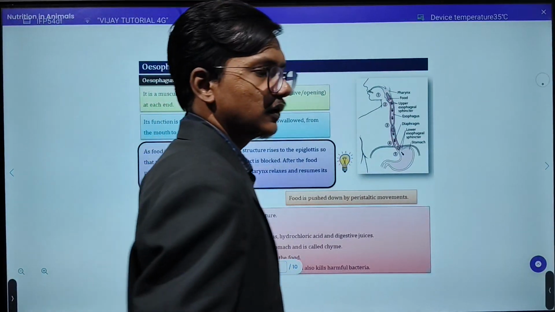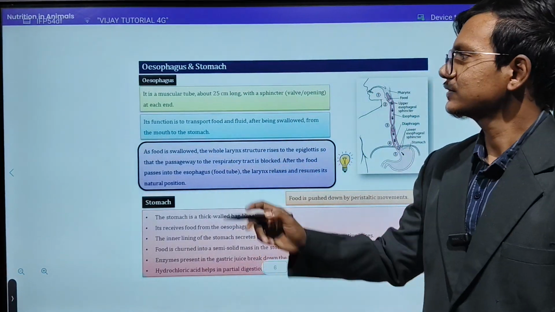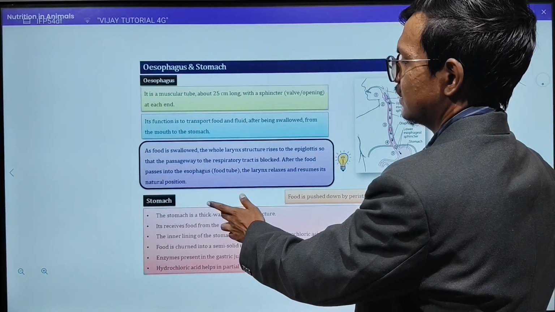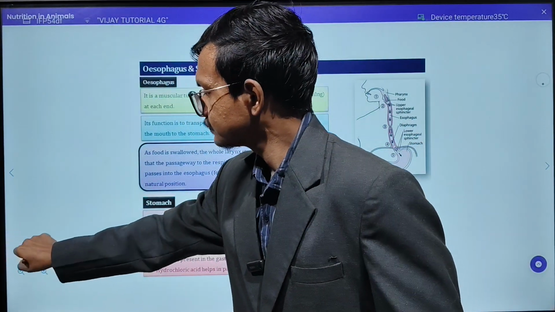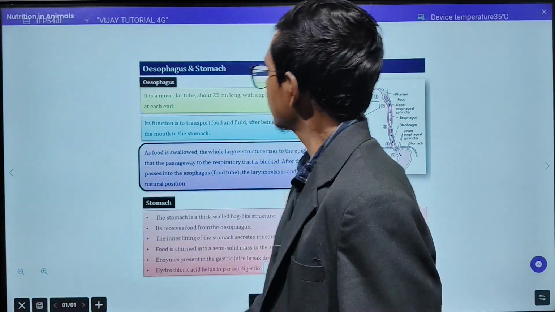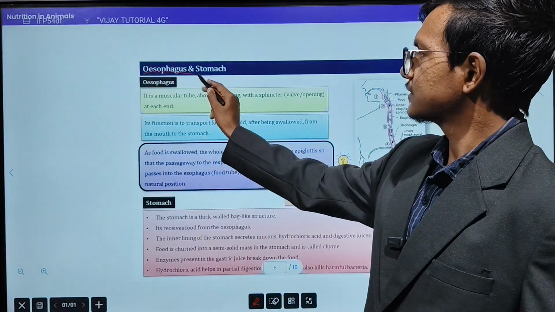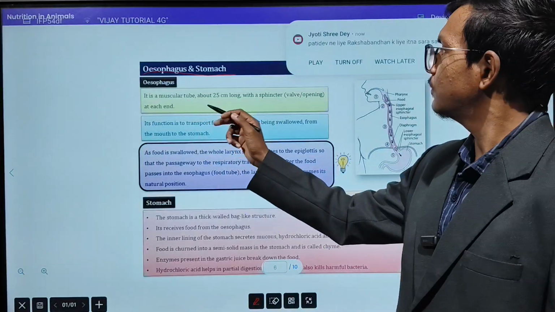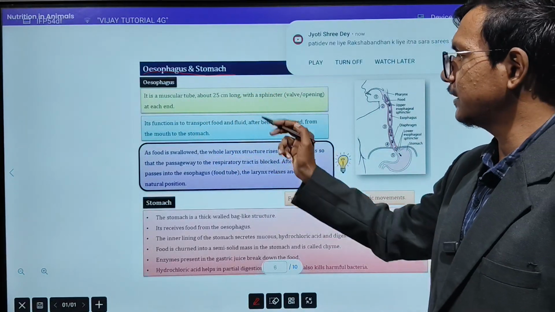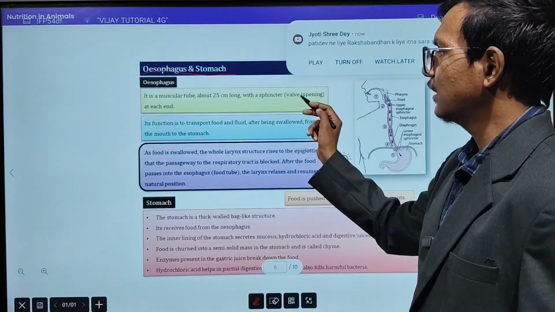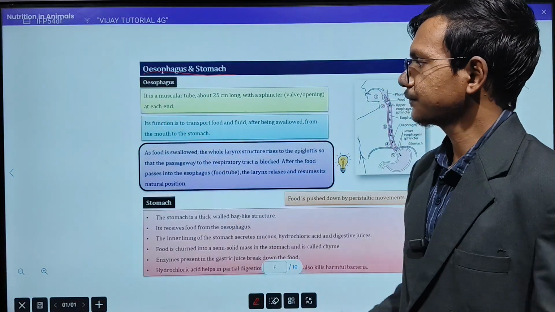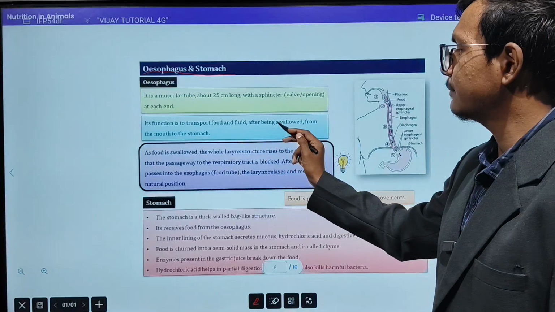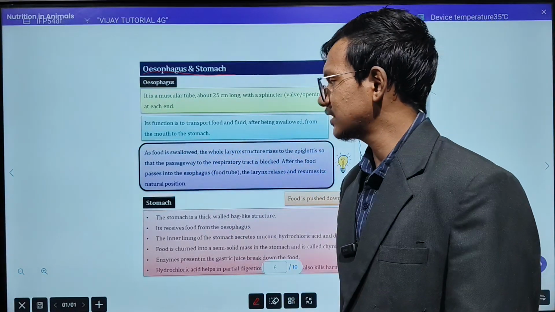Now from the mouth, the food has to reach here in the stomach through the esophagus. Okay, so what is the esophagus? The esophagus is a muscular tube about 25 centimeters long with a sphincter or valve at each end. Its function is to transport the food and fluid after being swallowed from the mouth to the stomach.